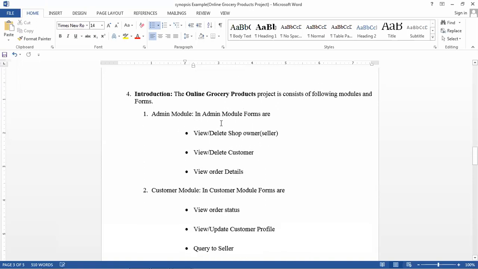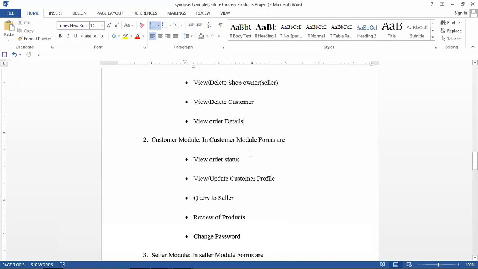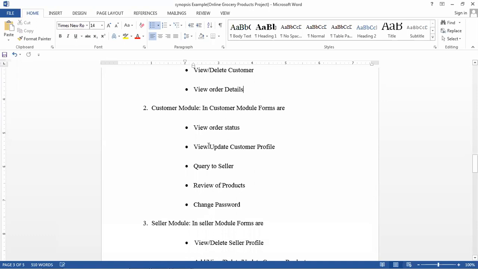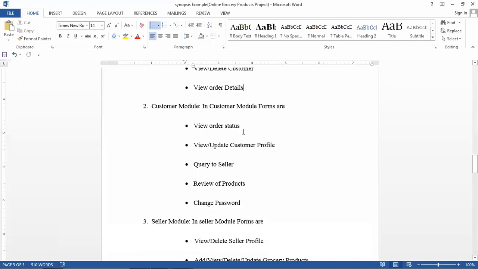Next, in the customer module, see the total forms. View order status: whatever products the customer ordered will be seen in the status, and he can track the orders. One more form is the customer profile: his name, email id, mobile number and address. The customer can view and update this basic information.